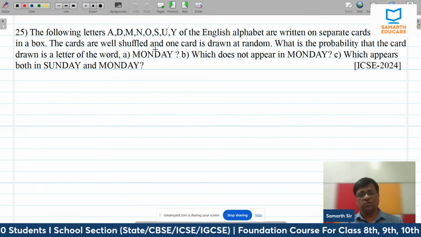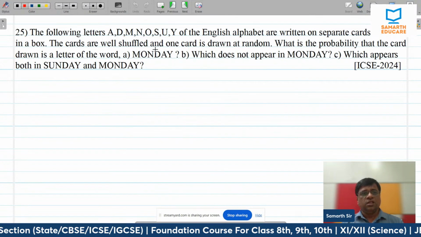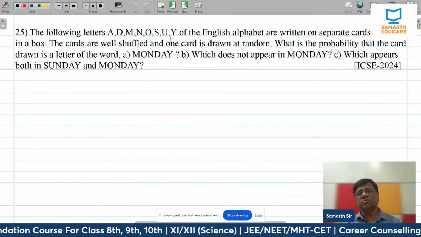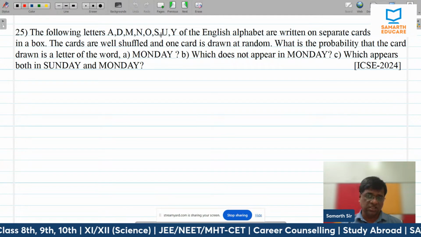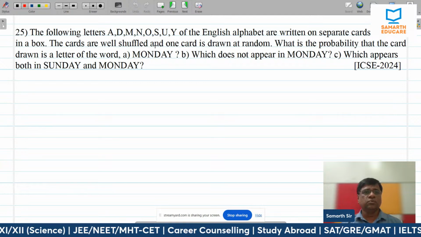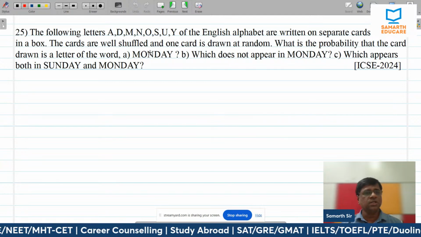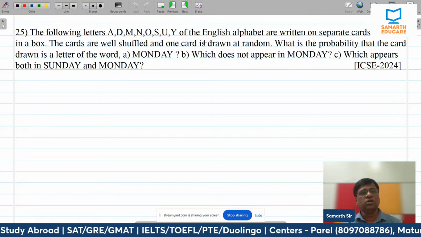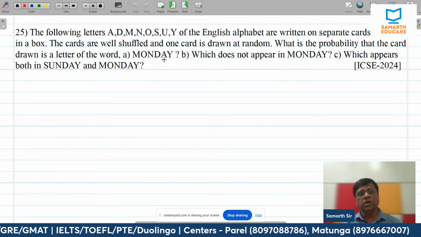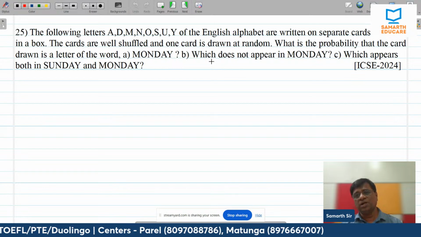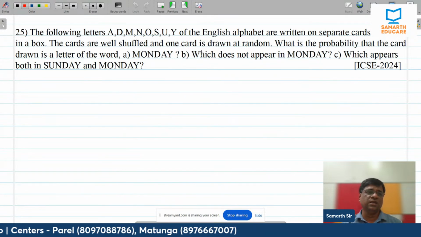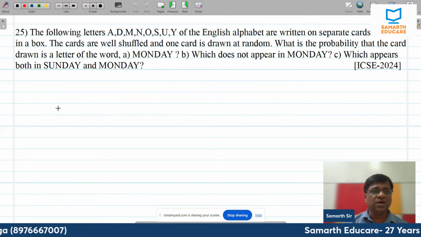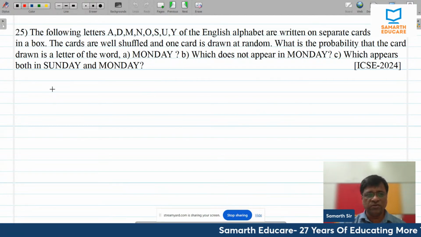This is the last question of this class. Okay. The following letters A, D, M, N, O, S, U, Y of the English alphabet are written on separate cards and put in a box. वही घिसा पिटा जो है पुराना वही काम कर दिए. Cards are well shuffled and one card is drawn at random. What is the probability that the card drawn is a letter of the word Monday, which does not appear on Monday, and which appears on Sunday as well as Monday? All right. अंडरस्टैंड दिस प्रॉब्लम. वेरी इंटरेस्टिंग प्रॉब्लम. 4 मार्क्स का क्वेश्चन आया था अभी ये जो पेपर हुआ था 2024 आईसीएसई में.